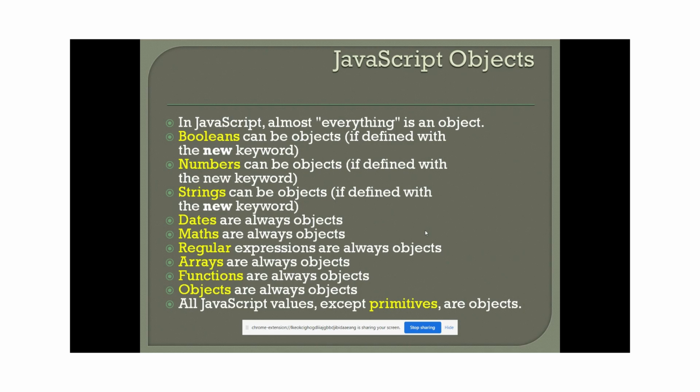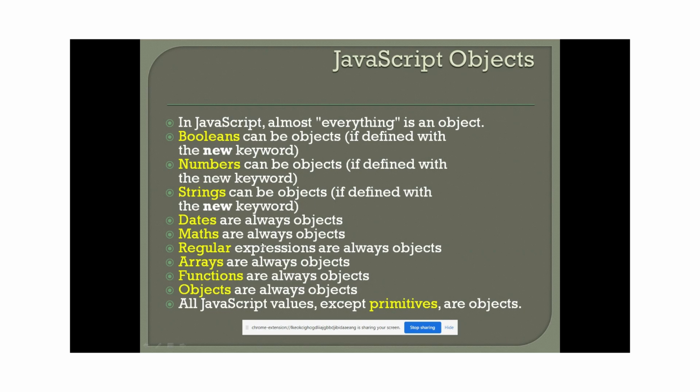We already saw this in earlier slides. In JavaScript, booleans, numbers and strings can be defined with the new keyword, and we can create them as objects. Some of the predefined things, like dates, maths, regular expressions and arrays, come as functions and are all objects by default, guys.